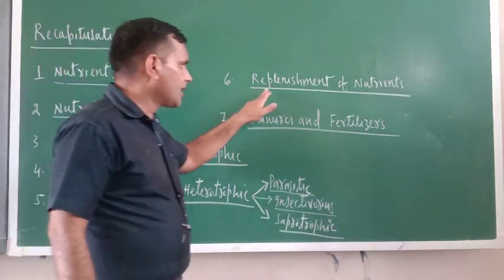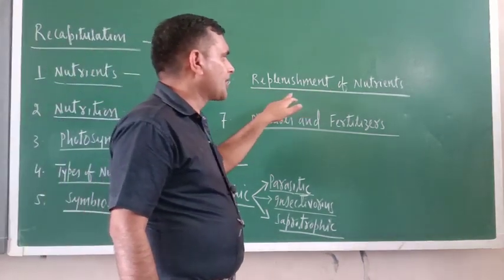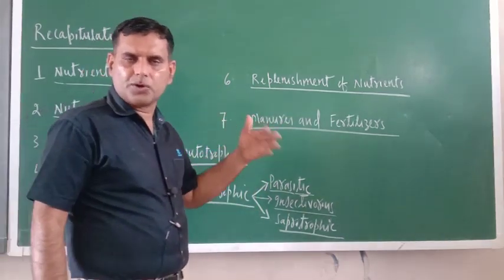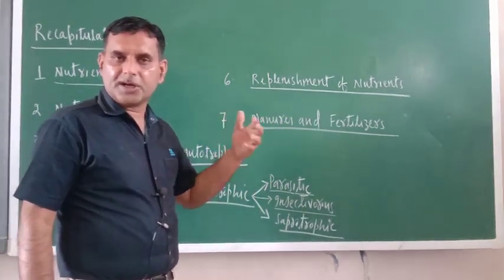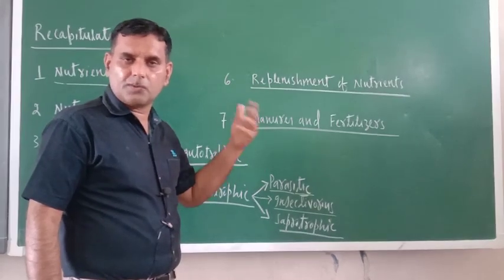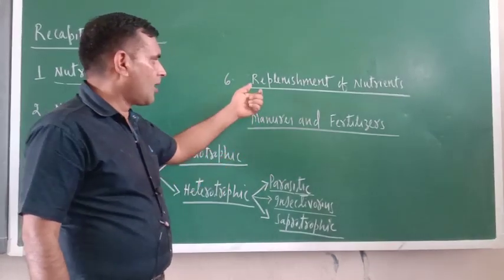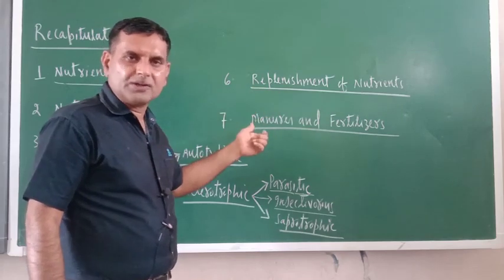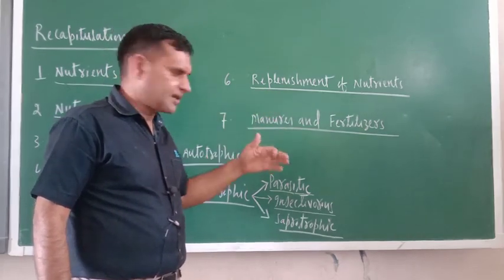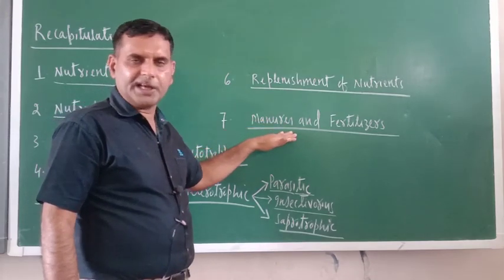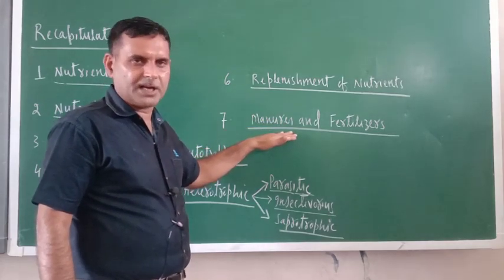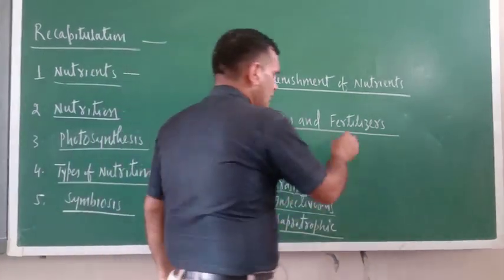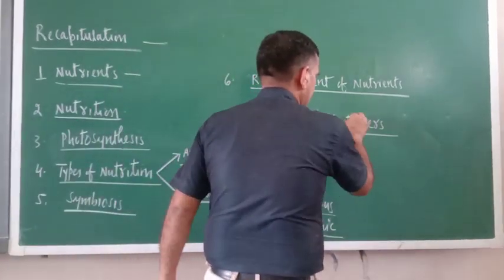Next I taught replenishment of nutrients. If the same crop is grown time and again in any field, then the fertility of the soil decreases over a period of time. Then how can you replenish the nutrients? By using manures and fertilizers. Now I gave you the detailed idea of manures and fertilizers also. So in this way, everything I have completed.